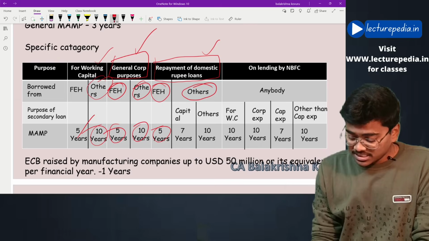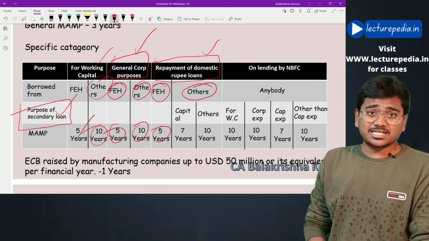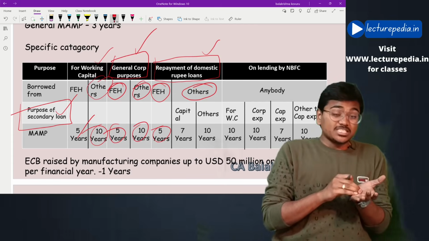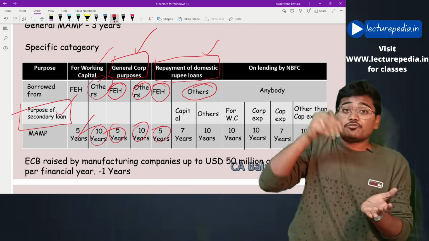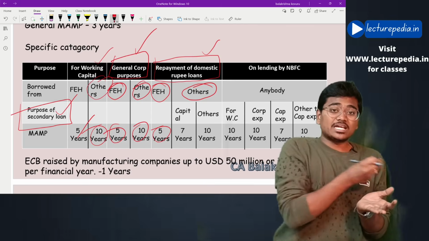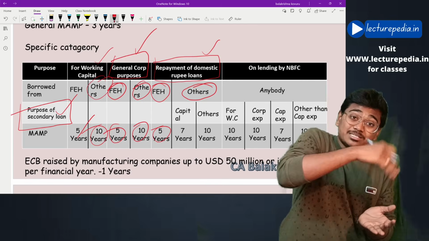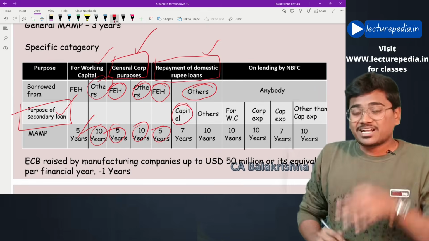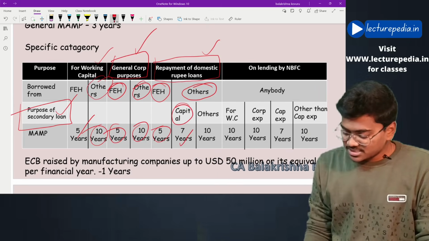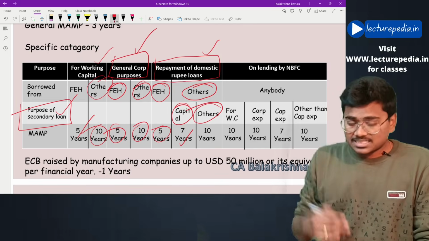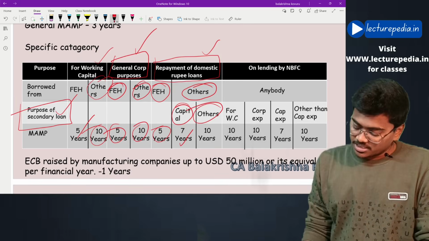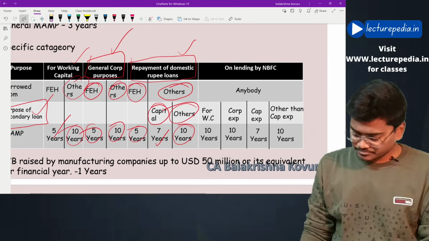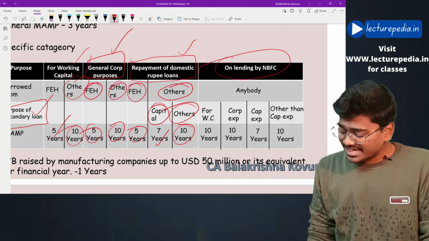Here you have to check the purpose of the secondary loan. What is meant by secondary loan? Secondary loan means the loan which you are repaying. That means you are raising ECB for the purpose of repaying the loan that you have taken from SBI. Now, what is the purpose for which you have taken the loan from SBI? If you have taken the loan from SBI for capital expenditure purpose, then it is 7 years. If you have taken that secondary loan for purposes other than capital expenditure, then the minimum average maturity period will be 10 years. Next, the purpose of ECB is on-lending by NBFCs.